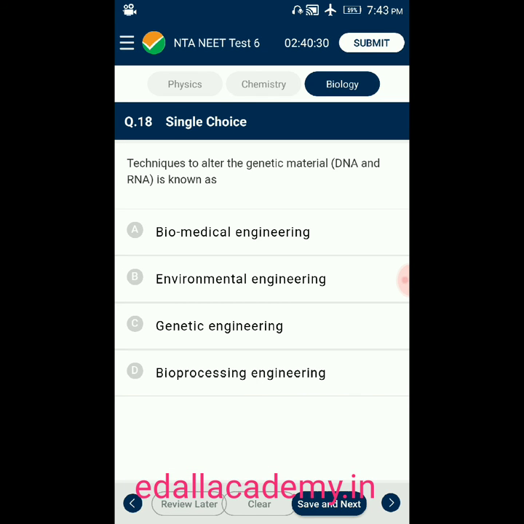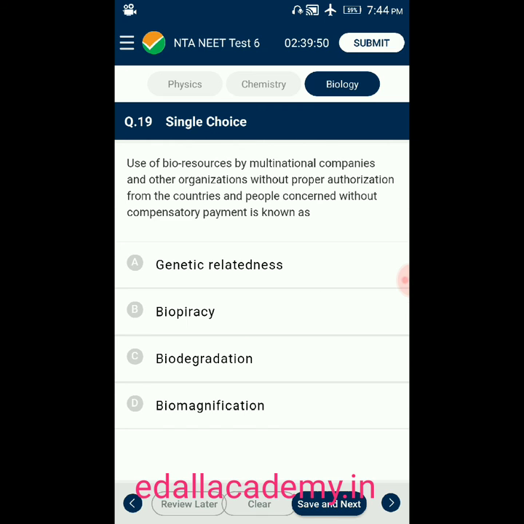Number 18. Techniques to alter the genetic material, that is DNA and RNA, is known as option A, biomedical engineering, option B, environmental engineering, option C, genetic engineering, option D, bioprocessing engineering. From the given 4 options, the answer is genetic engineering. Genetic engineering is a technique that is used to alter genetic material, the DNA. The correct answer is option C.